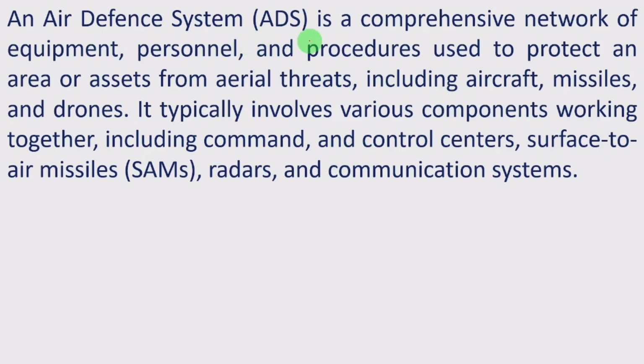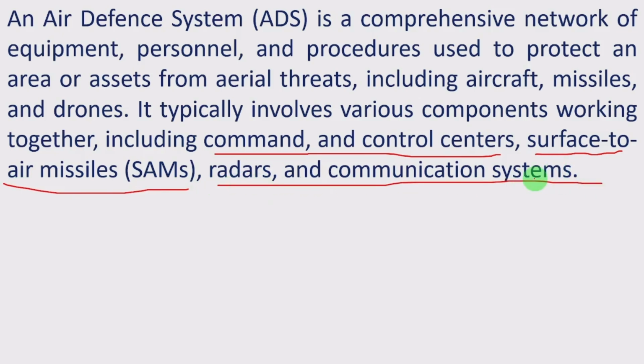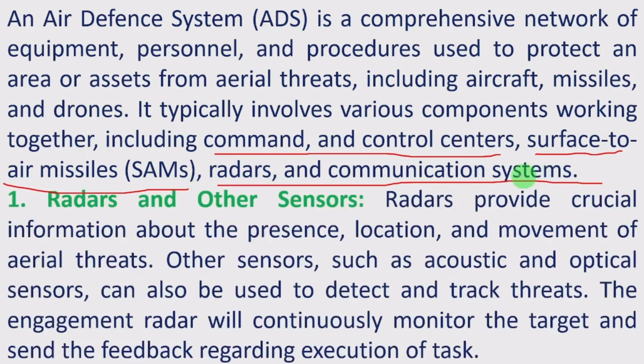An air defense system, ADS, is a comprehensive network of equipment, personnel and procedures used to protect an area or assets from aerial threats, including aircraft, missiles, and drones. It typically involves various components working together, including command and control centers, surface to air missiles, SAMs, radars, and communication systems. These three components the air defense system mainly has. One by one, we'll discuss these parts.